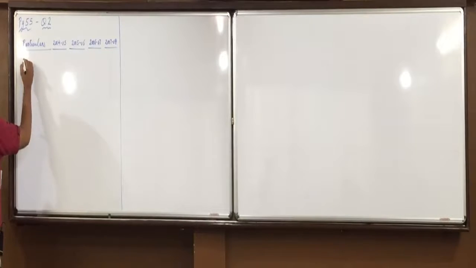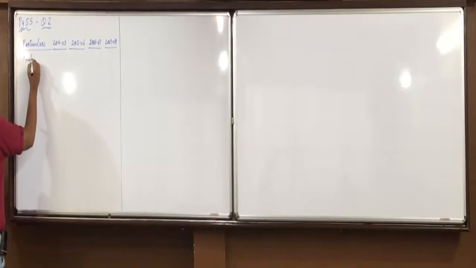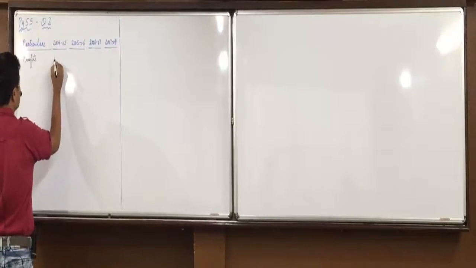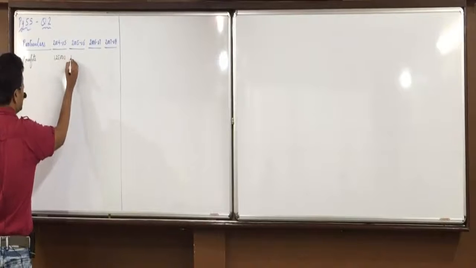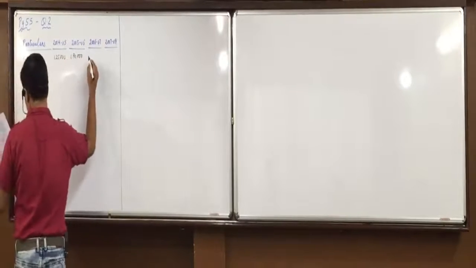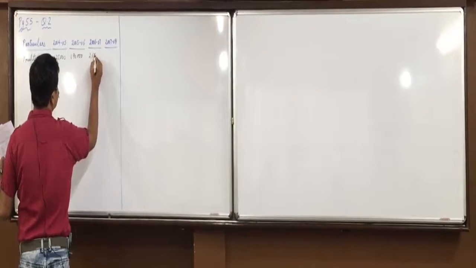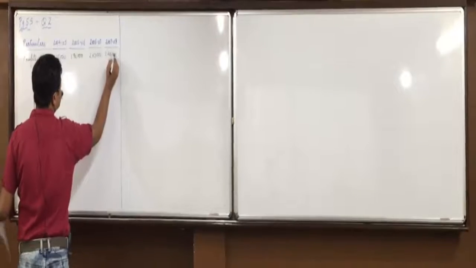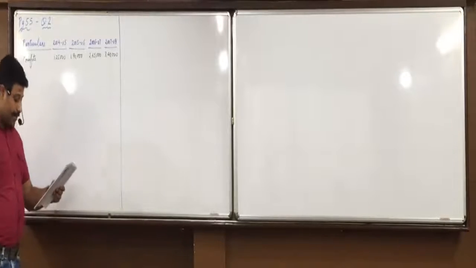First of all, profits are given to you, that we will take into consideration. Profits given are 1,25,000, 1,90,000, 2,65,000 and 3,40,000.